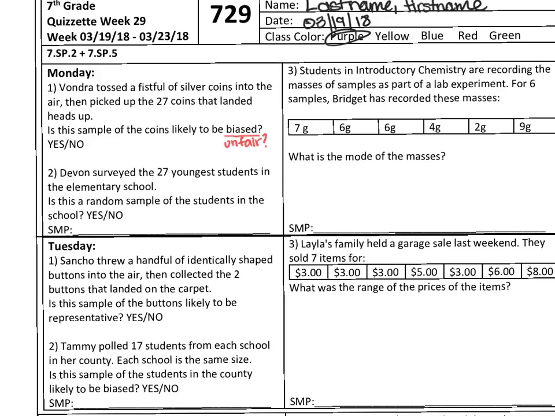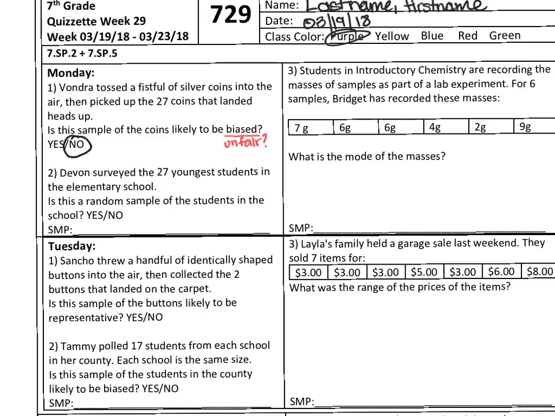So now let's read the question with that in mind. Vondra tossed a fistful of silver coins into the air, then picked up the 27 coins that landed heads up. Is this sample of coins likely to be biased or unfair? Let's think about it. This girl has a fistful of silver coins. She throws it up in the air, and as it lands, all the ones that are heads, she picks up. That's pretty random, and it doesn't seem that it's unfair, so it's not biased. So it's a good sample. I would say that this is not an unfair survey, so no.